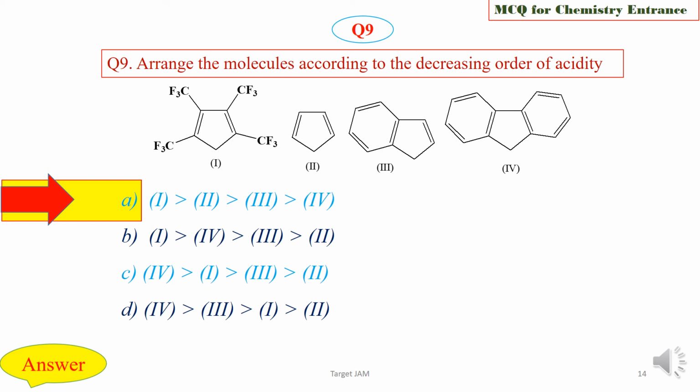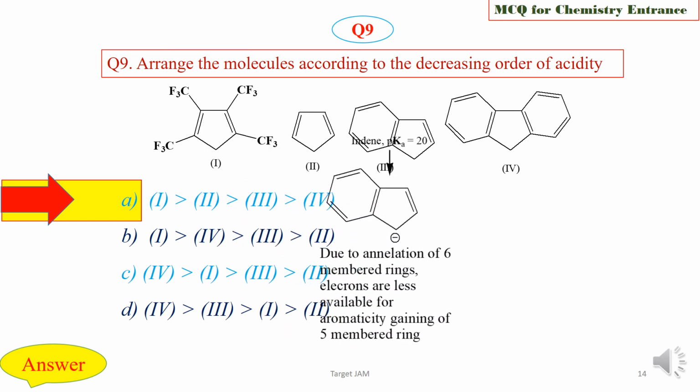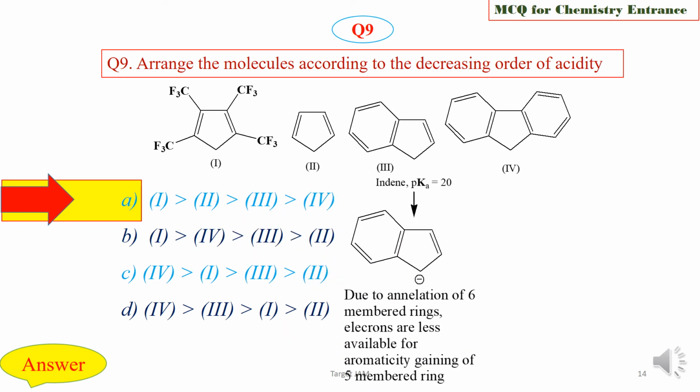Now in case of compound 3 and 4, they are already partially aromatic because aromatic benzene rings are there. In compound 3, its pKa is 20, that is weakly acidic. Due to the annulation of a 6-membered ring, the electrons are less available for aromaticity gaining of the 5-membered ring.